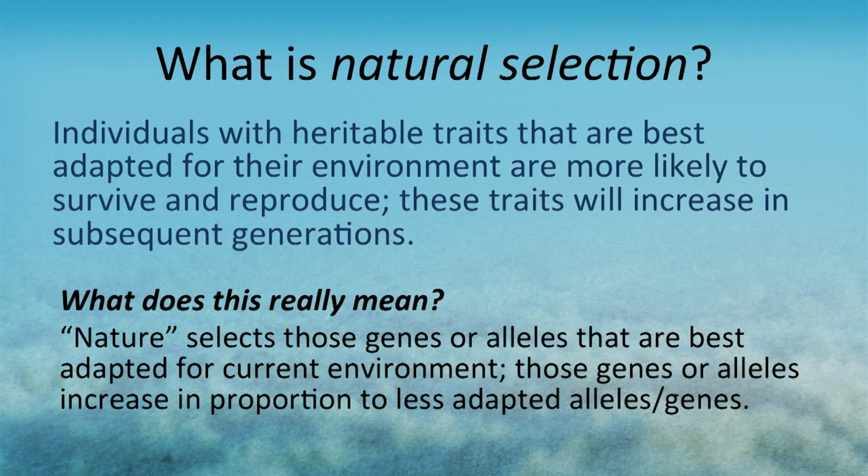What it really means is that nature selects which genes or alleles are going to be best for the environment. And those are the alleles that are going to come up more frequently in subsequent generations. We can do what's called artificial selection to demonstrate this concept. Dog breeding is a great example of that. We have lots and lots of dog breeds out there that are the result of artificial selection.